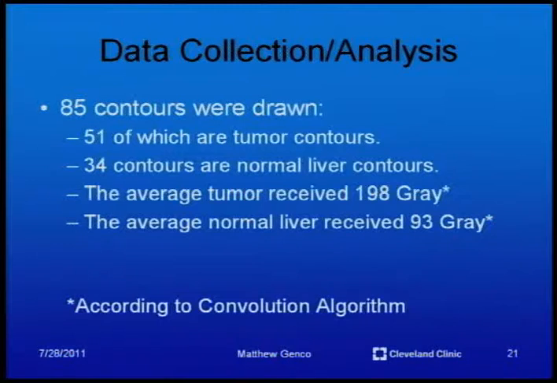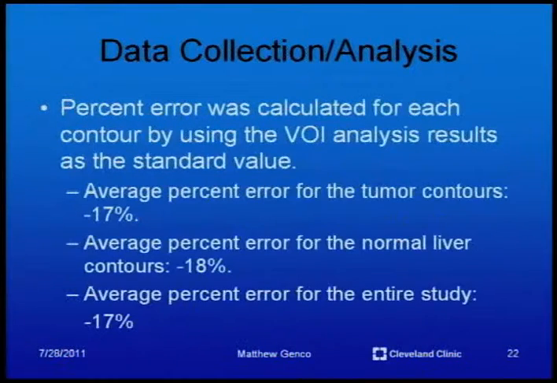Data collection and analysis. 85 contours are drawn, 51 of which are tumor contours. 34 of the contours are normal liver contours. The average tumor received 198 gray, and the average normal liver received 93 gray. And this is according to the convolution algorithm. Percent error was calculated for each contour by using the VOI analysis results as a standard value. Average percent error for the tumor contours was negative 17%. The average percent error for the normal liver contours was negative 18%, and the average percent error for the entire study was negative 17%.